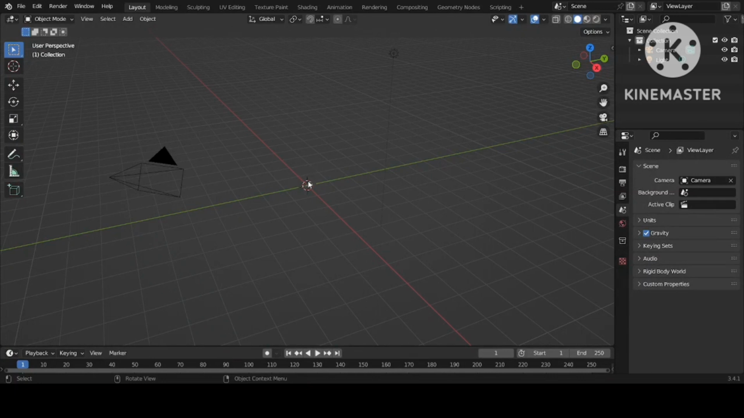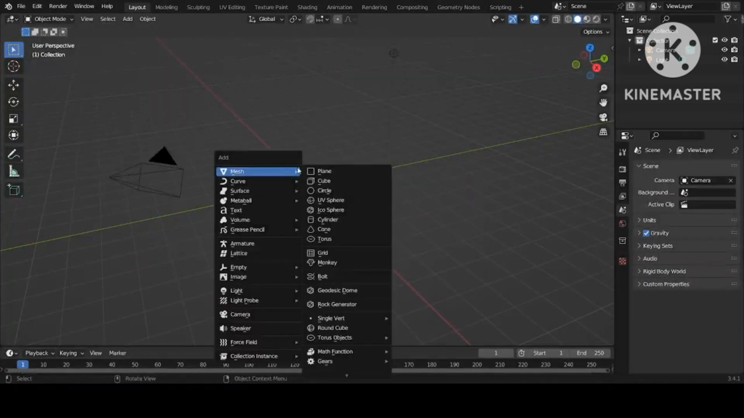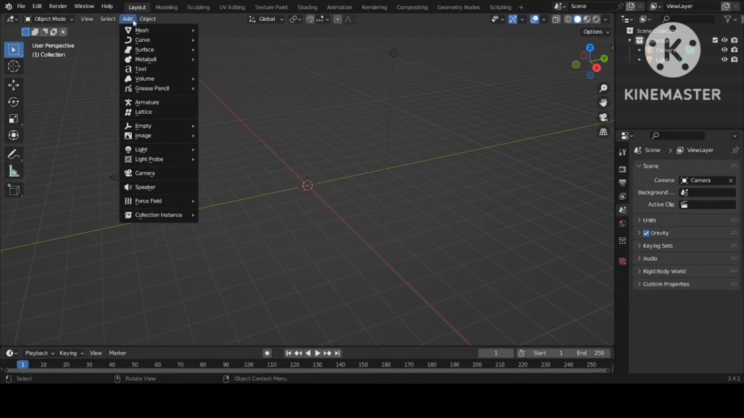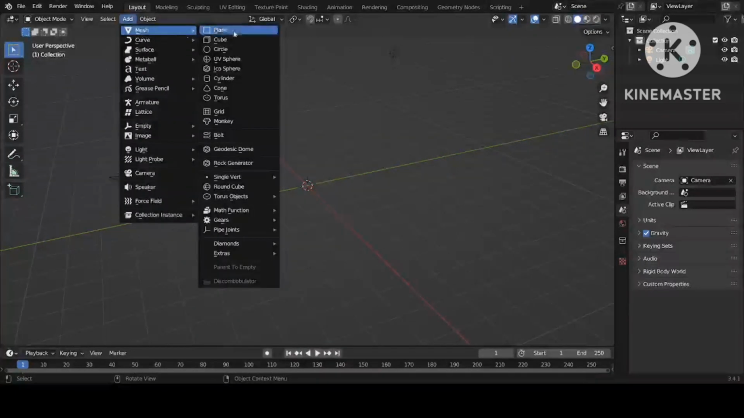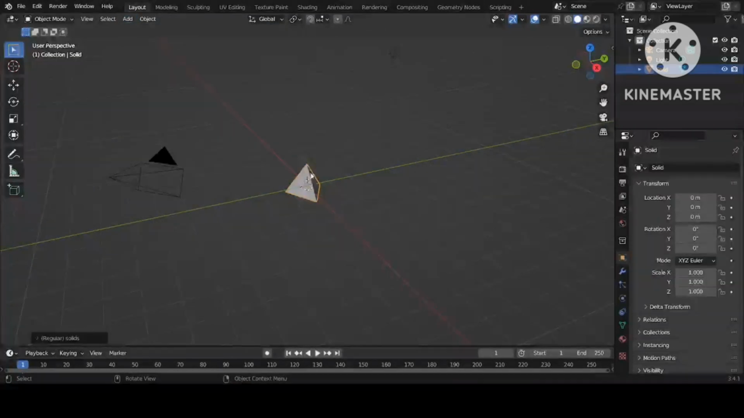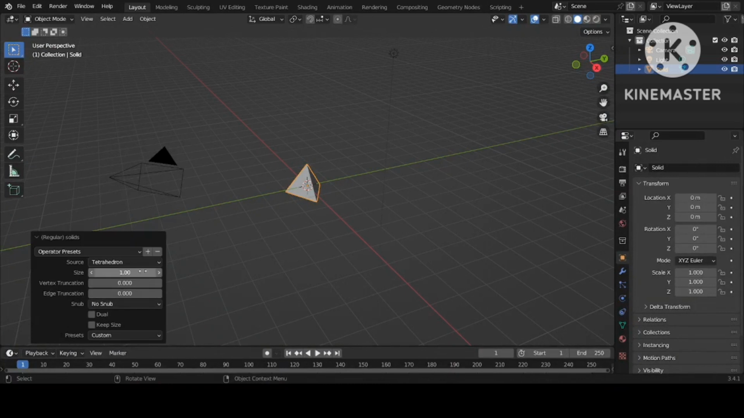Then come back and press Shift A in order to insert, or we can go to Add, then Mesh, come to Math Function and press on Regular Solid. Once Regular Solid appears in the window, just click on the bottom left of the screen, Regular Solid.